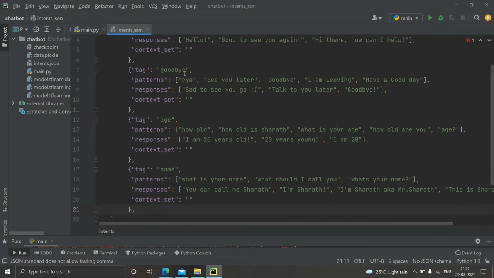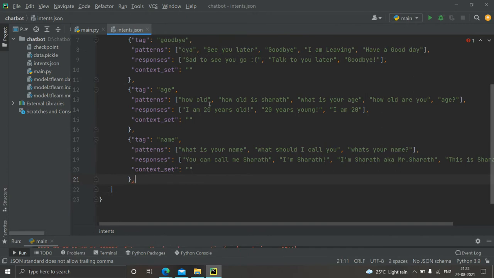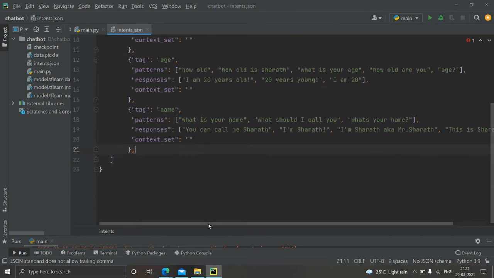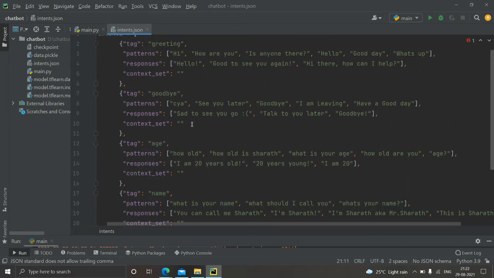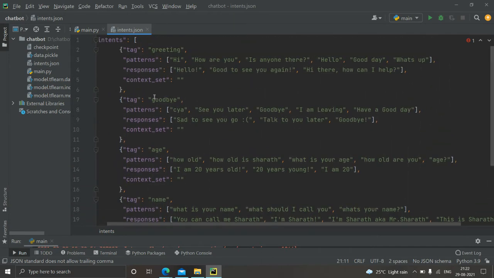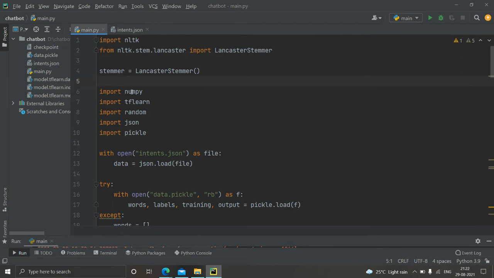And for goodbye kinds of patterns, like see you later, goodbye, I'm leaving, have a good day, we want responses like talk to you later, goodbye. Similarly for age and also name. So basically I trained with this simple data. And let's see the main.py.